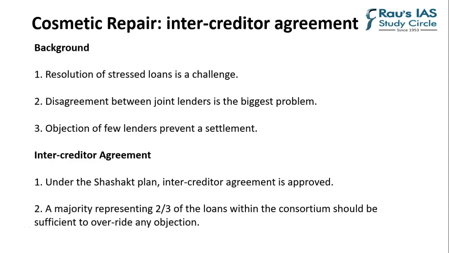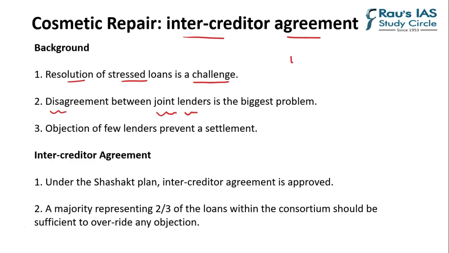Now let us understand the need for this inter-creditor agreement. As far as the resolution of stressed loans is concerned, it has been a continuous challenge for lenders in India. And the reason for this is very simple, that is disagreement between the joint lenders. Why is this so?